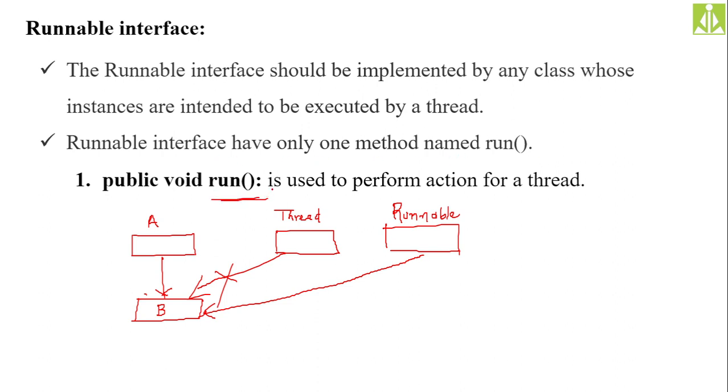Our job is very easy over here. An interface will not have any constructors to remember. You have to remember only one method, that is the run method. Inside the interface, it is the only predefined method, its return type is void, and it does not have any parameters. So the run method is the only method available inside the runnable interface.